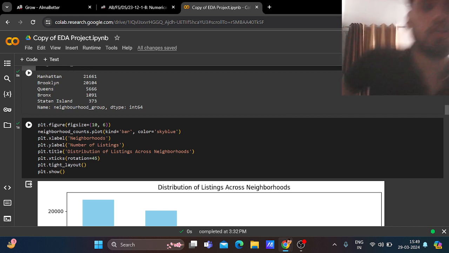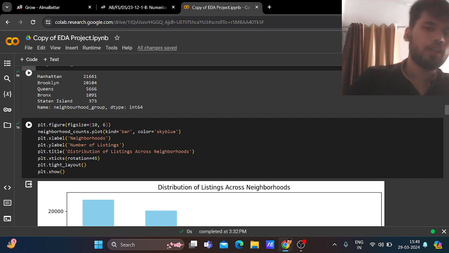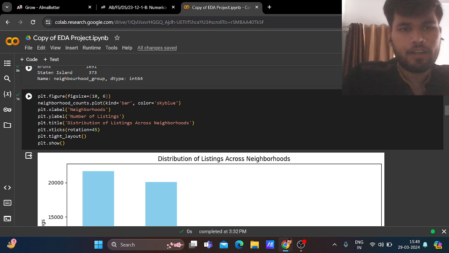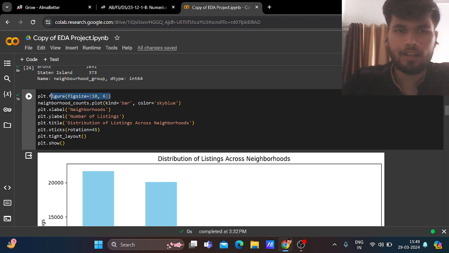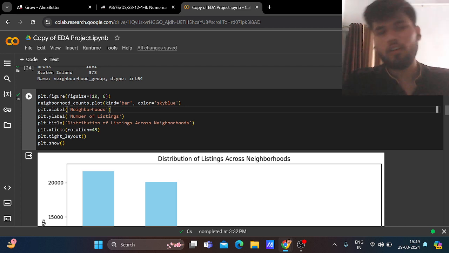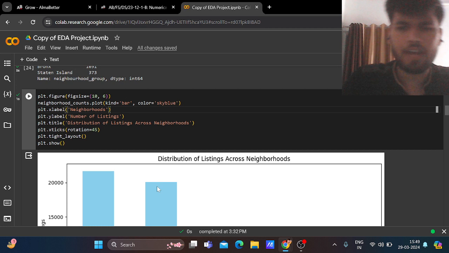Now to visualize this, we are using matplotlib and a bar graph. So plt.figure, figure size 10, 6, that is 10 length and 6 breadth. Neighborhood counts, kind is bar, color sky blue. Always remember, guys, when doing visualization, use a pleasant color like sky blue or light green, not a very bright, chunky color.